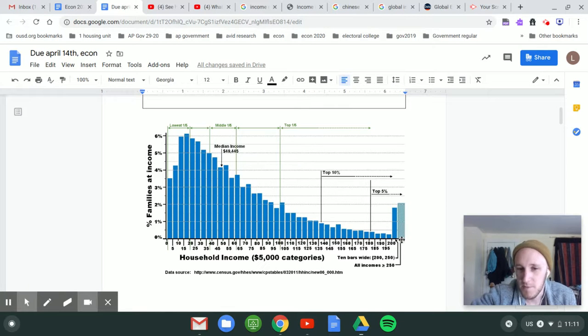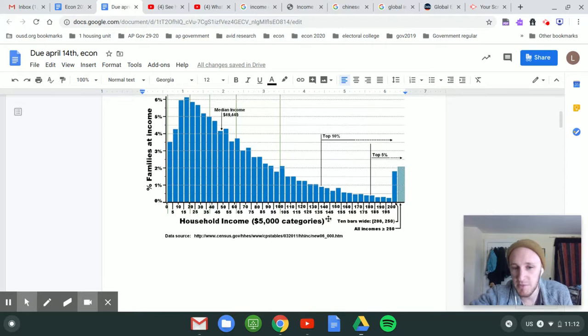But then there's this weird phenomenon where actually making over $200,000 is very common, way more common. More families in America make 200 grand than make 110 grand. Very strange. We'll get into that a little bit later, but about 2% make between 200 and 250 grand, and about 2% make over $250,000. And so here you've got your CEOs, your doctors, your big law lawyers, frankly, your professional athletes. That's who's up here.